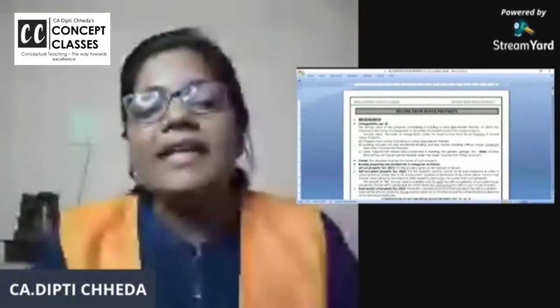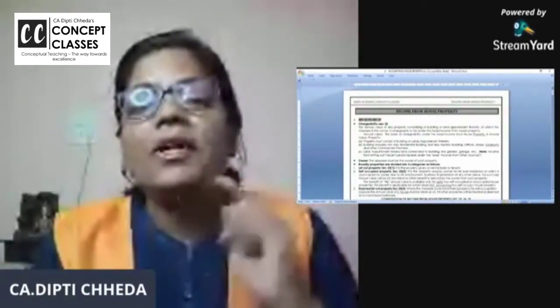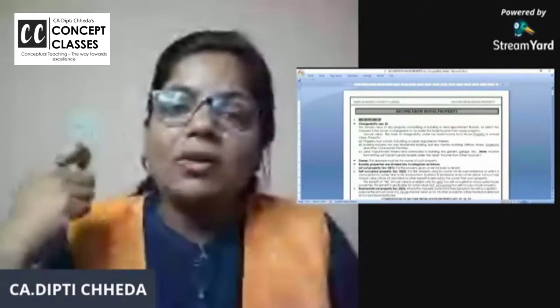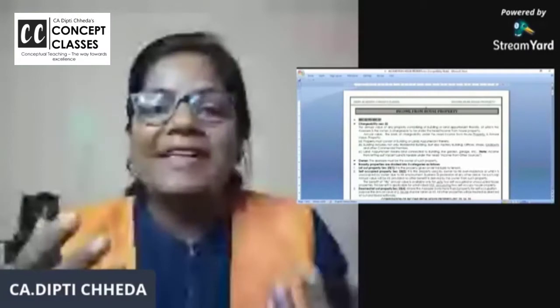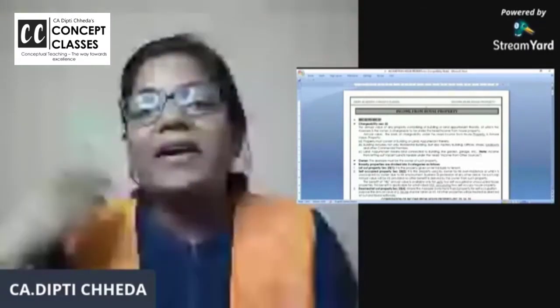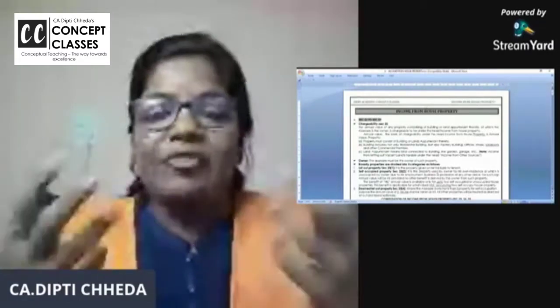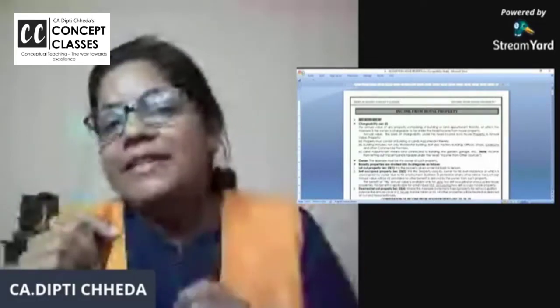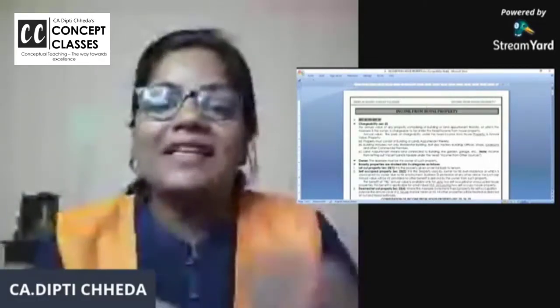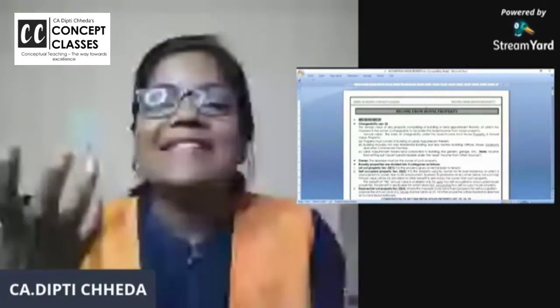Now, the assessee must be the owner of the property. So there is a knock-knock condition to enter every head. If it is income from salary, it is the employer and employee relationship. If you are doing business, that head. So to enter the head income from house property, the condition is the owner and tenant relationship.